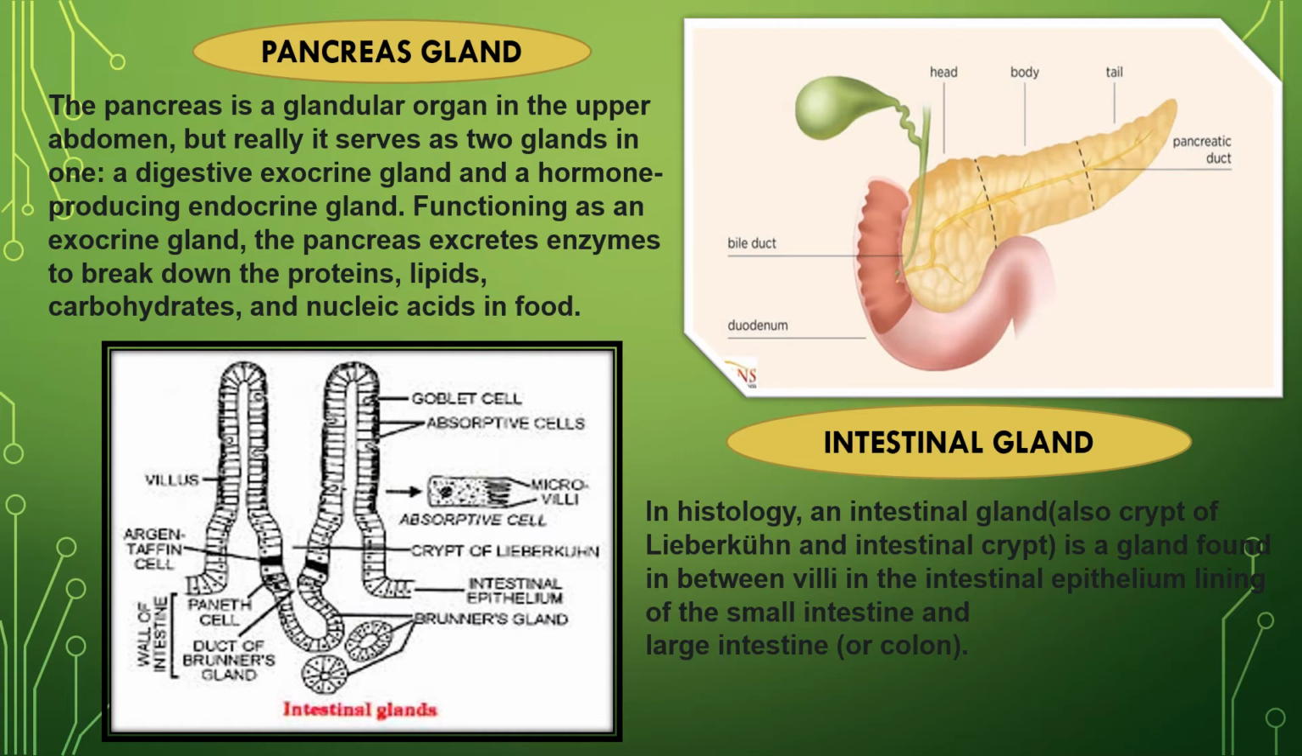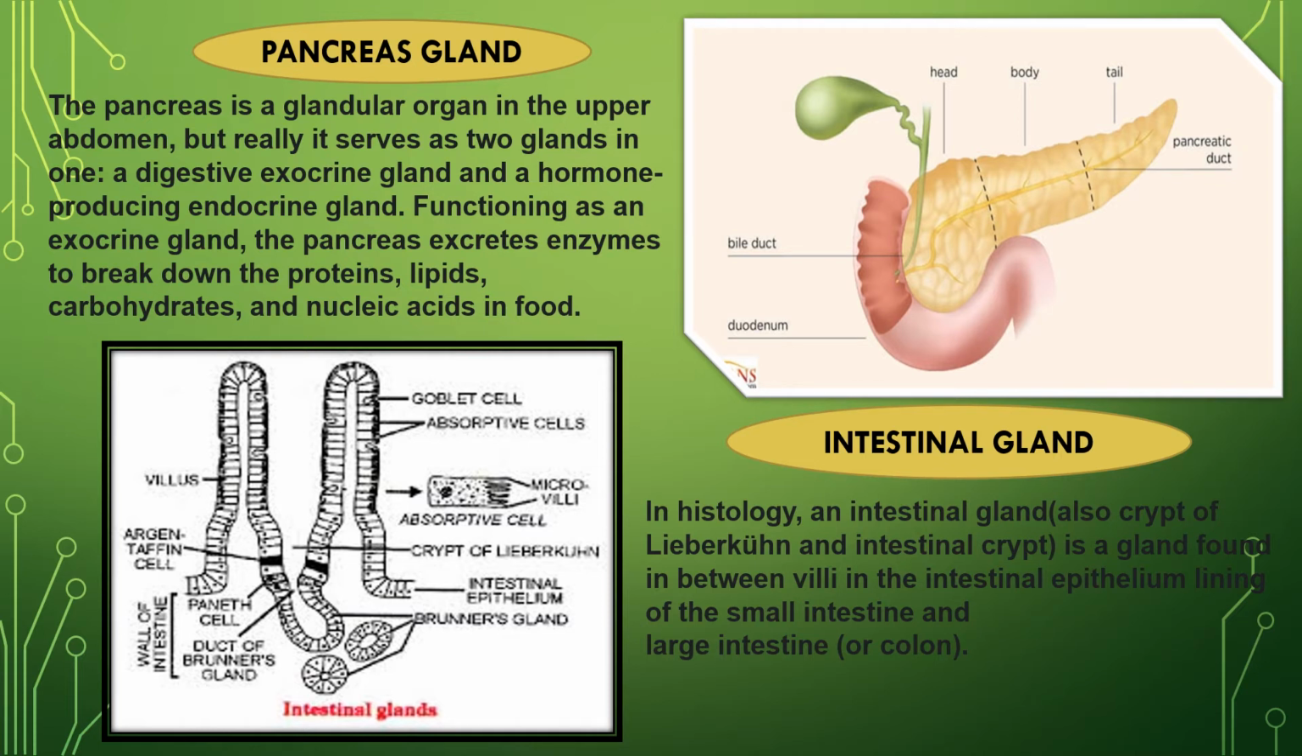Next gland is the intestinal gland. In histology, an intestinal gland, also called crypt of Lieberkühn or intestinal crypt, is a gland found in between villi in the intestinal epithelium lining of the small intestine and large intestine or colon. In the case of the intestinal gland, I have given you histological structures so that you can easily understand the intestinal gland structure.